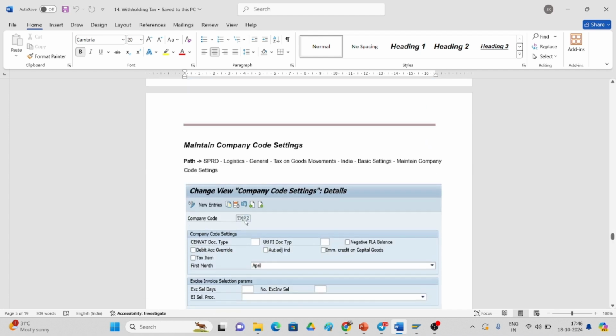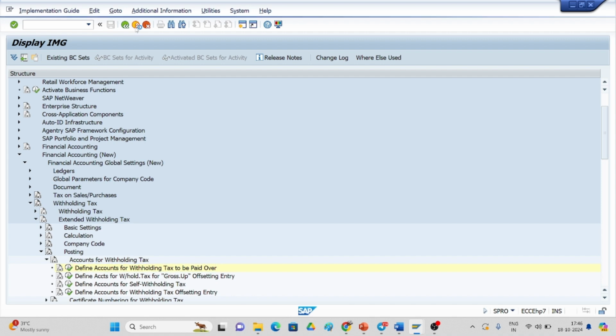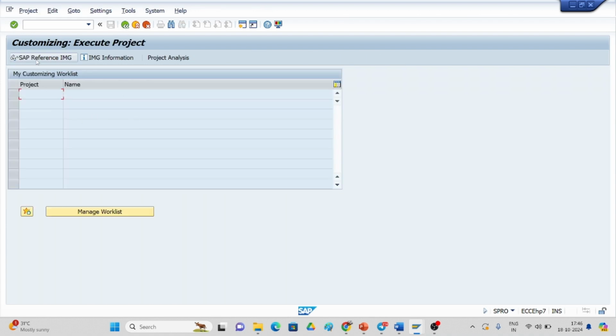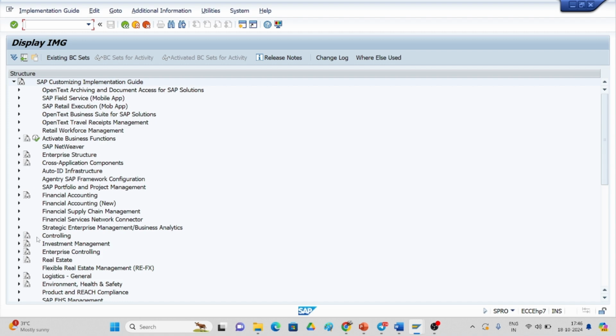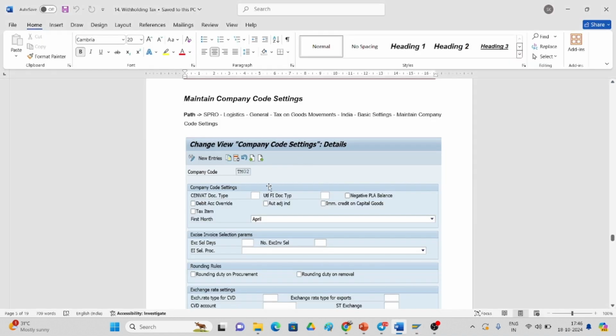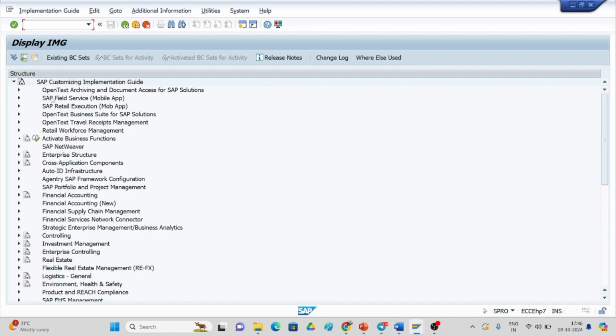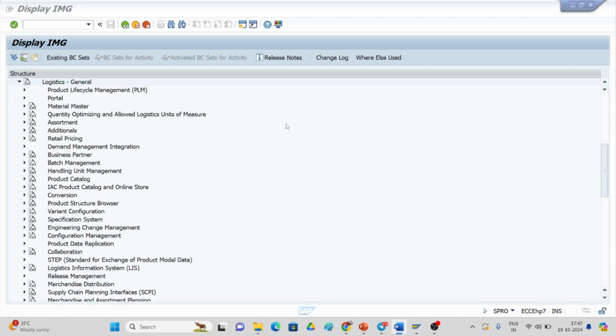Okay, and the next step: you should make sure that in SPRO, just go back. The system is slow, the server is slow, and again I will go for the IMG screen, and SPRO Logistics will be there. Just observe where the logistics is here. Here the logistics is there, Logistics General. In Logistics General, what we have to give is tax on goods movement.